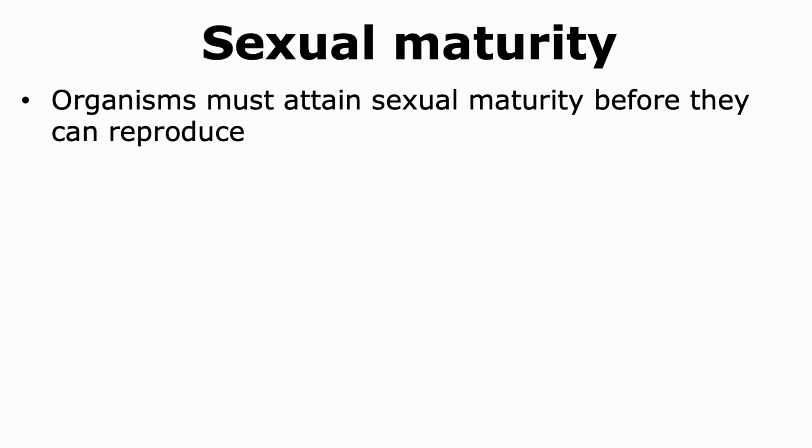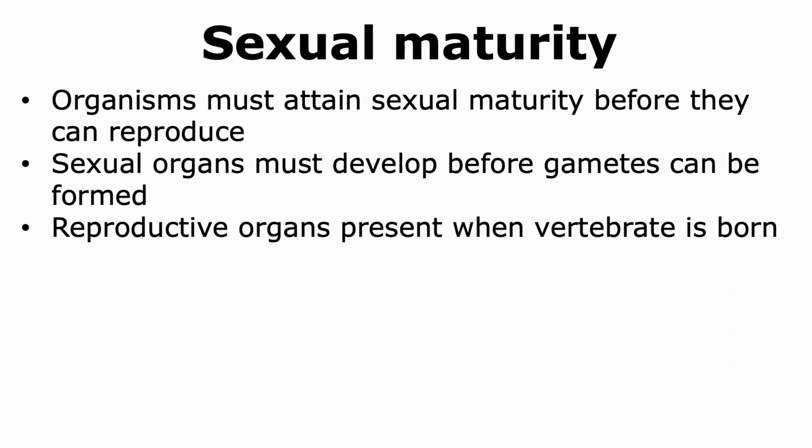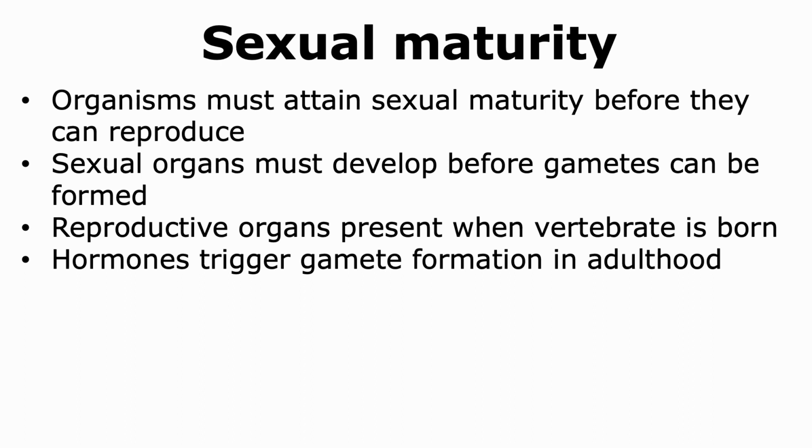Whether an organism undergoes metamorphosis or not, it must attain sexual maturity before it has the ability to reproduce. Hence, the sex organs must develop in a way that they're able to produce gametes. The reproductive organs are normally present when the vertebrate is born. However, for further development of the organs to have the ability to produce gametes, different signals, like those coming from hormones, are required for gamete formation to occur. This usually happens when the organism attains adulthood.